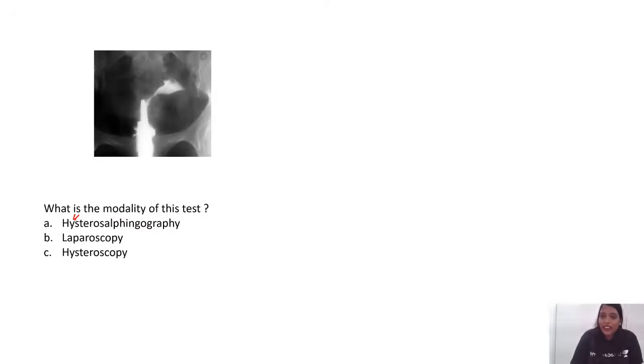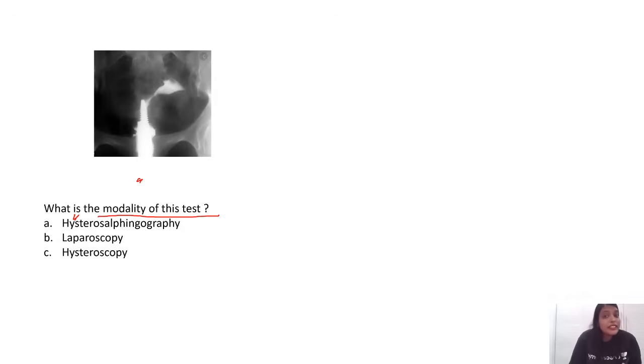This is one of my favorite images, and I always ask students whenever I conduct any test or even in my YouTube sessions, you could have seen this picture. Usually I ask what is the diagnosis for this, but they were kind enough, they just asked what is the modality of this test, right? So was the question correct? What is the modality of this test and how do you perform this test? So what is this image? This image is nothing but hysterosalpingogram.